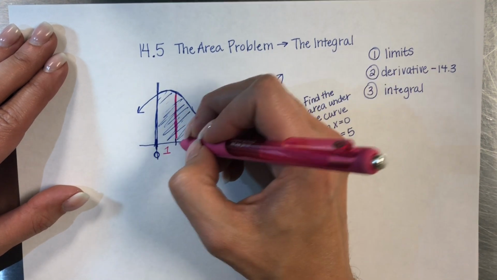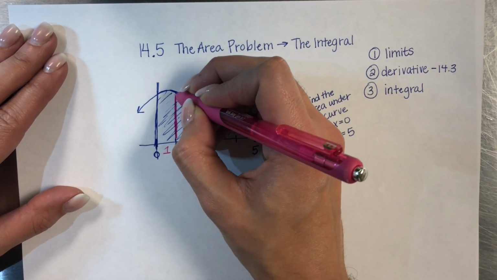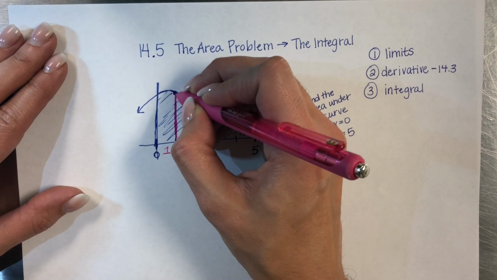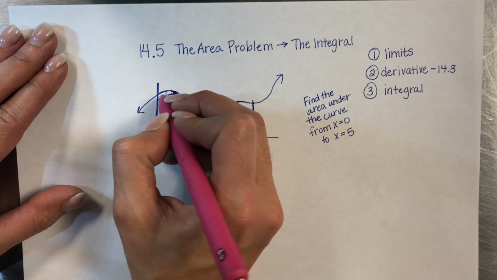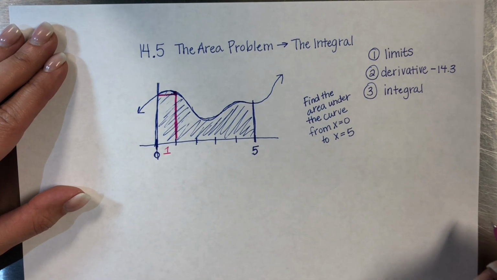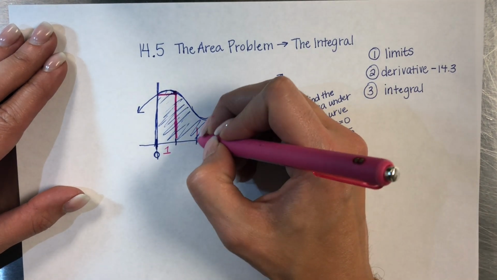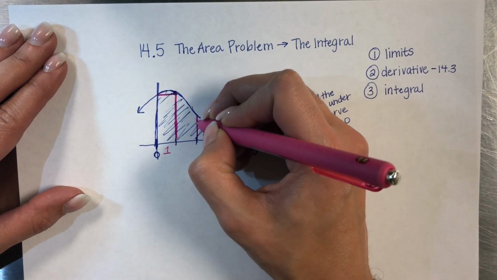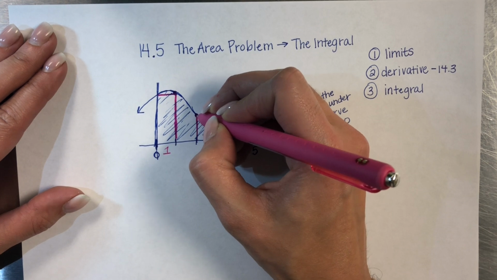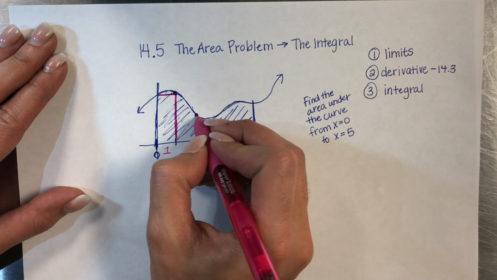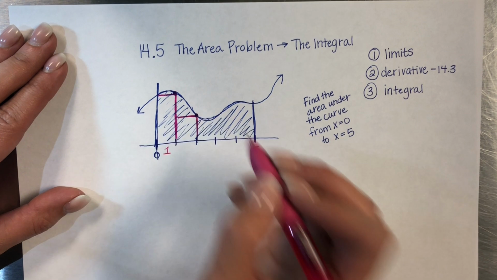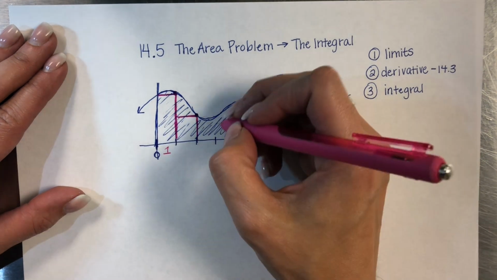So to draw my rectangle, I basically just stretch up my side here till I hit the curve, and then I cut over. All right, so that would be my first rectangle. I'm gonna draw in a second rectangle here. Now this one, I hit the curve kind of low. We're still just gonna go with it, and that rectangle is gonna be a lot shorter.